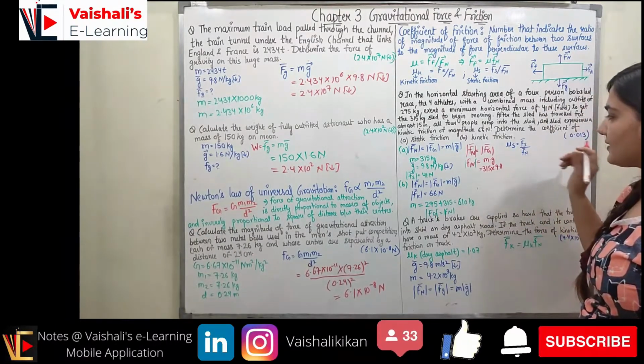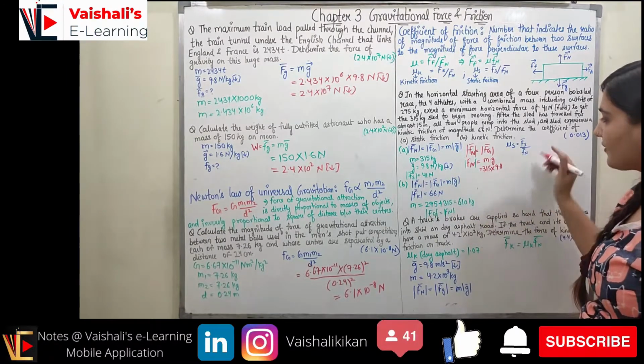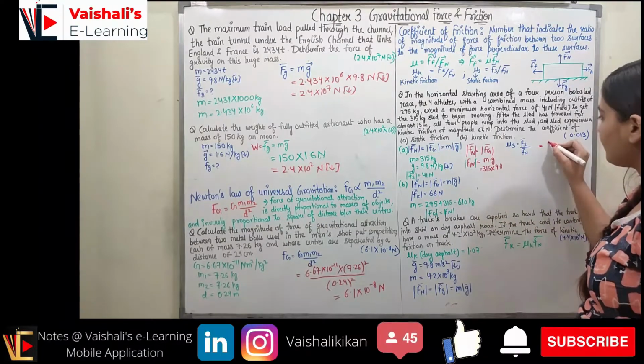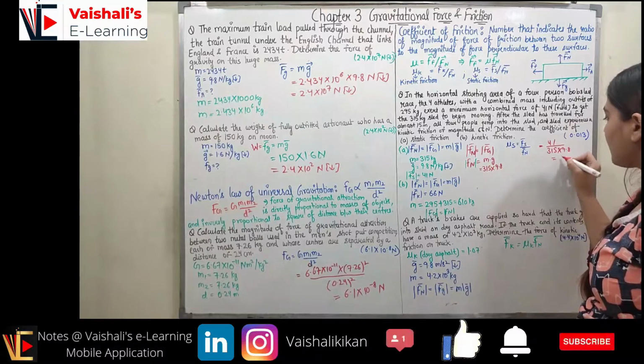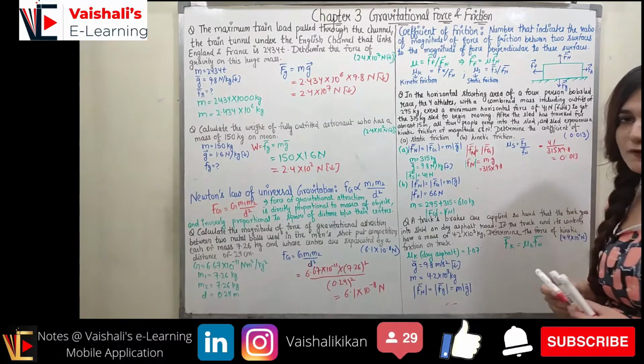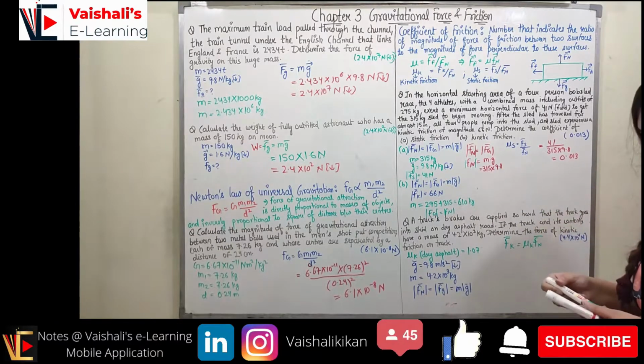So now mu s is Fs upon Fn. Now I know the magnitude of Fs, I know the magnitude of Fn. So I am going to divide them, 41 upon 315 into 9.8. So it will come out to be 0.013, because mu is just a number, it does not have any units. So it can be represented simply as 0.013.